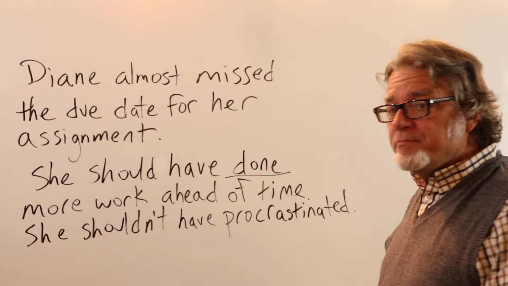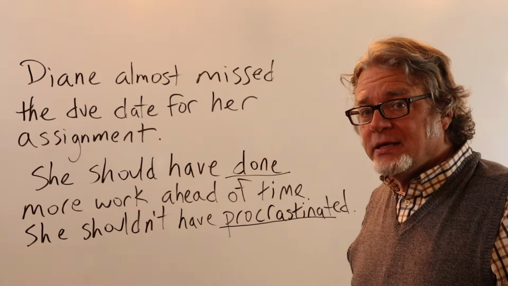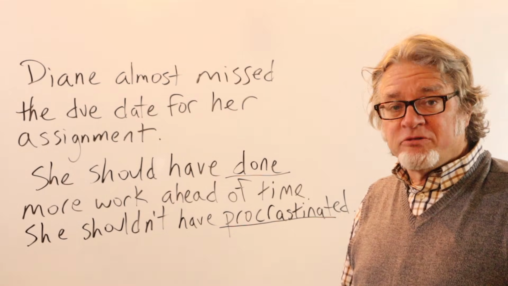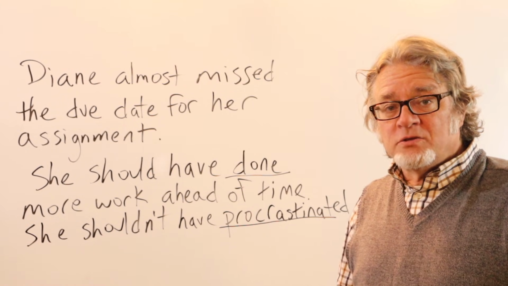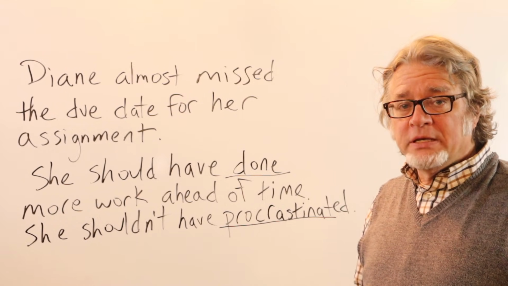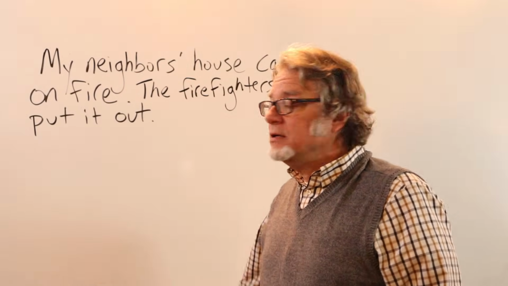It's the past participle for procrastinate. A person who procrastinates does not prepare in advance of a due date or something that is expected to be completed.